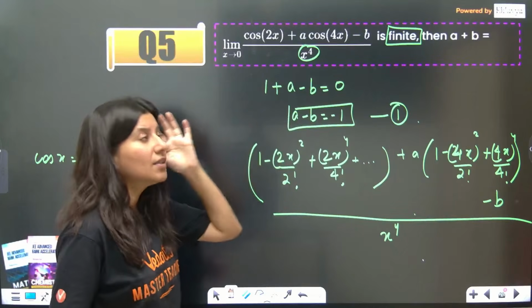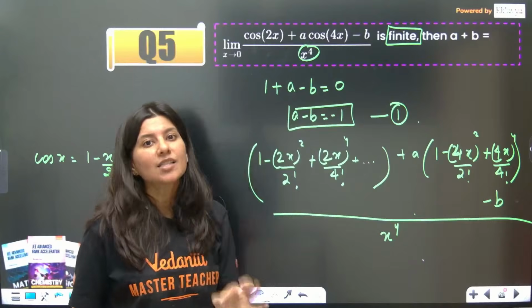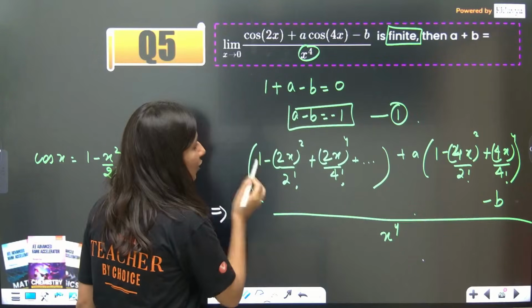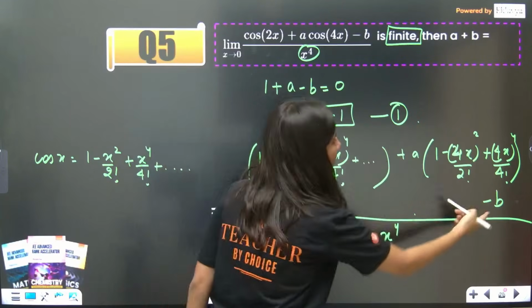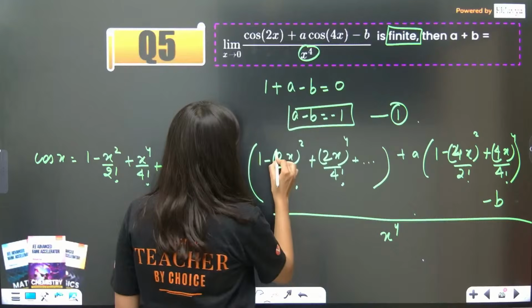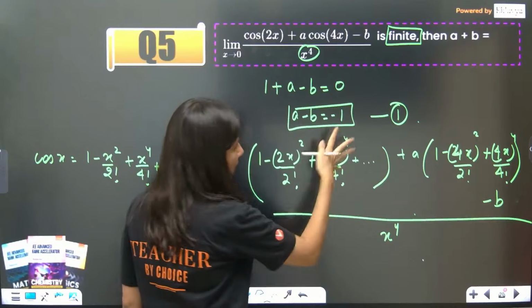So the constant term has to be 0, and the x square term has to be 0. Only the x power 4 term should exist in this expression. First of all, what is the constant term? 1 plus a minus b is 0, which we already did. Now the next term is the x square term. So this is minus of 4 from here, the x square term, right? Here there is no x square.